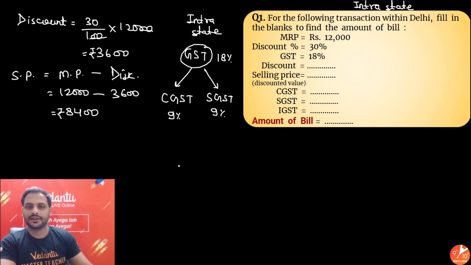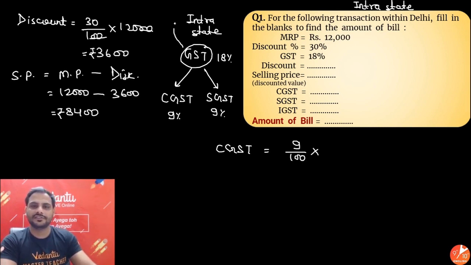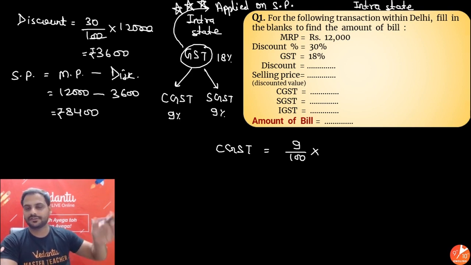So CGST will be equal to 9% of, remember beta, GST is applied on selling price. Very important. We do not apply it on mark price, we do not apply it on the discount, nothing. We apply it on the selling price.